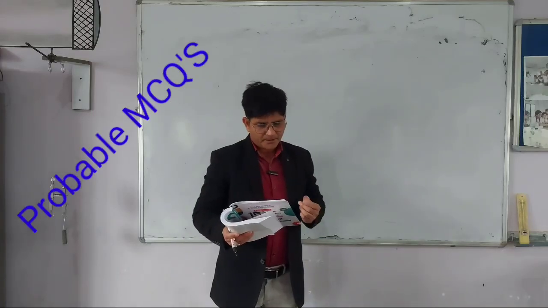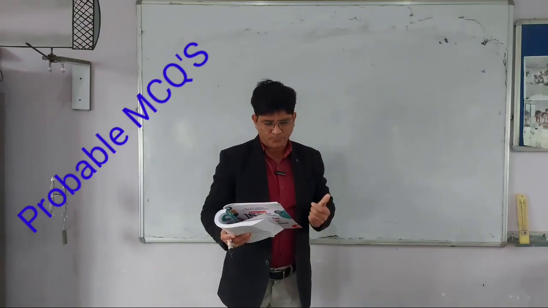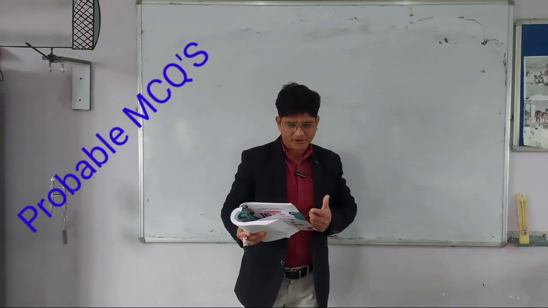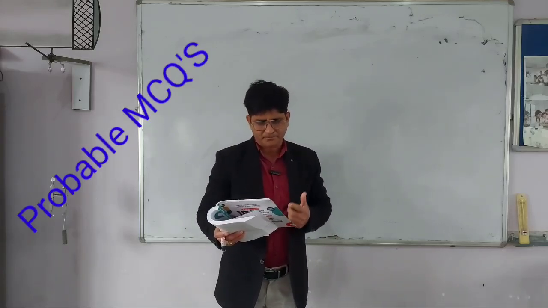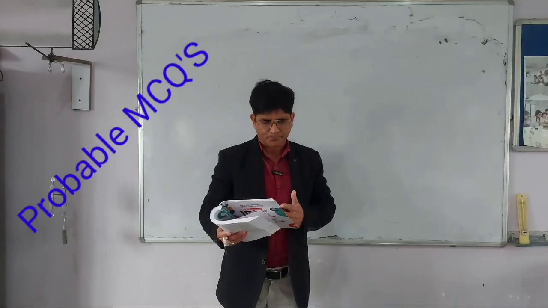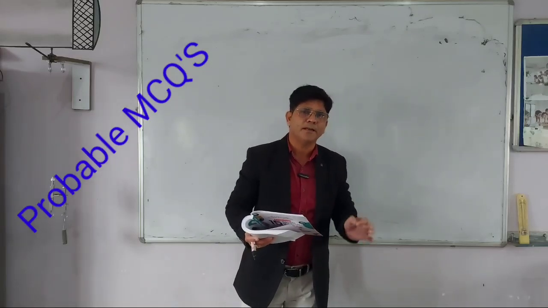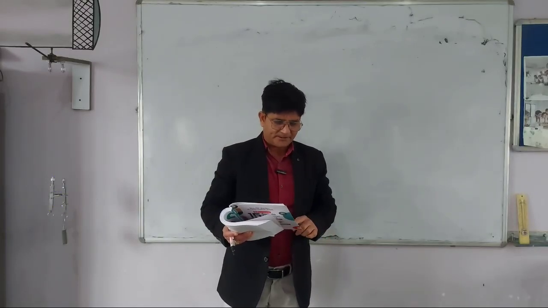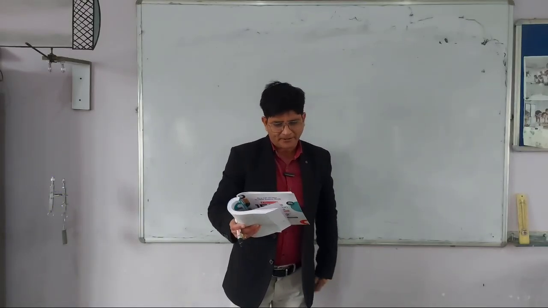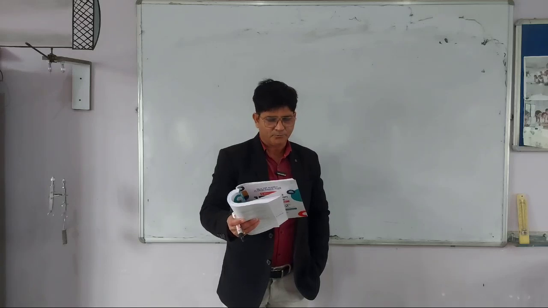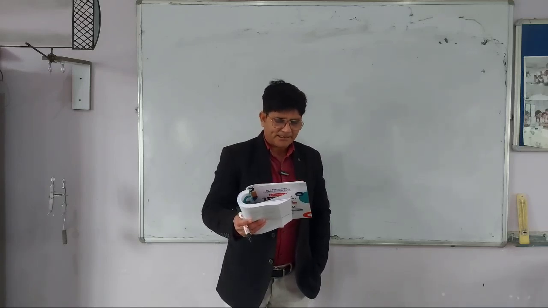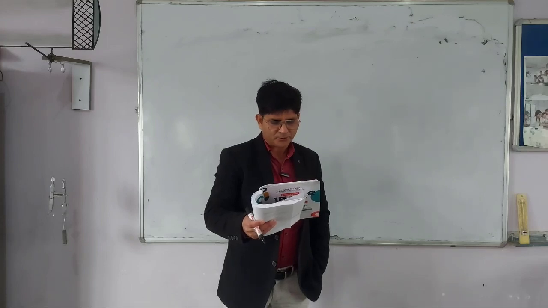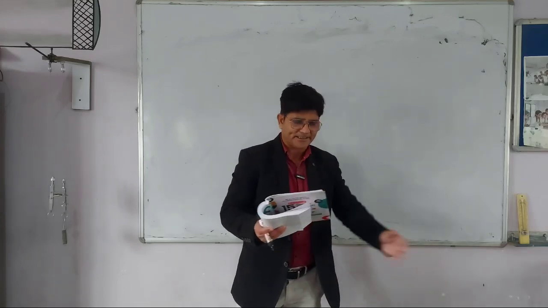The question is, two charges plus q each are kept at 2a distance apart. A third charge minus 2q is placed midway between them. The potential energy of the system is, and there are four options in the question. First one is A equals to q square upon 8 pi epsilon naught a, B equals to minus 6q square upon 8 pi epsilon naught a, C equals to minus 7q square upon 8 pi epsilon naught a, and D equals to 9q square upon 8 pi epsilon naught a.